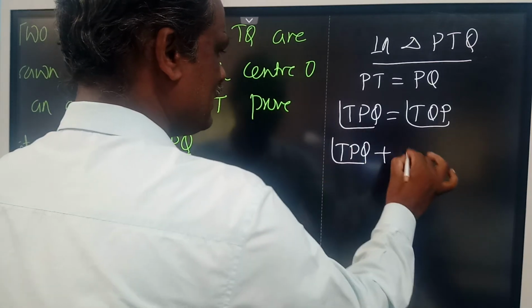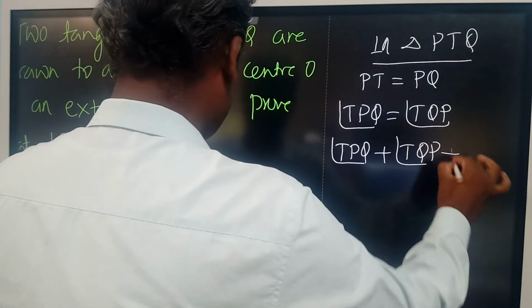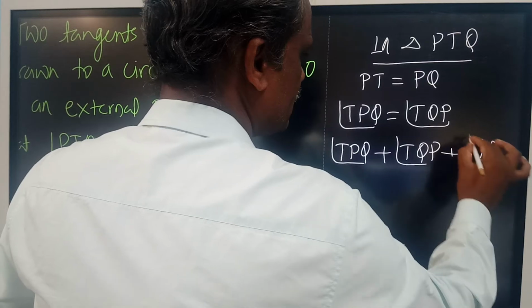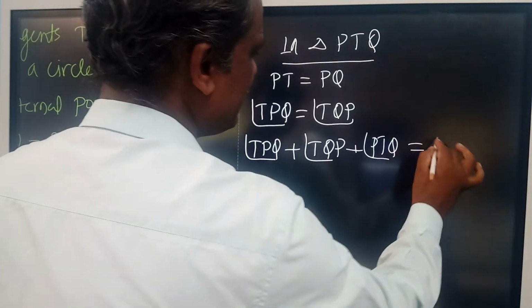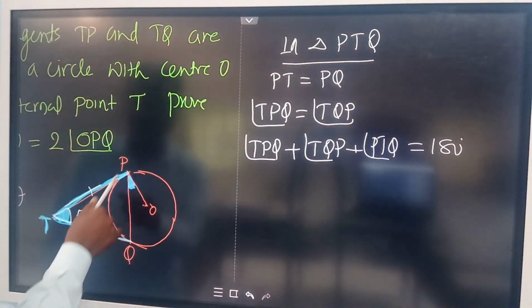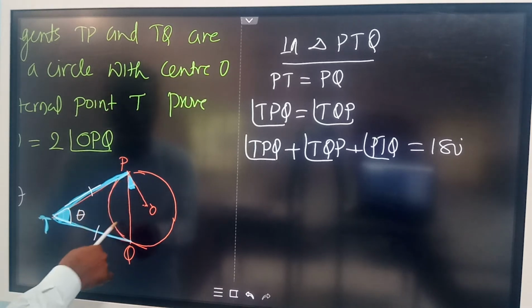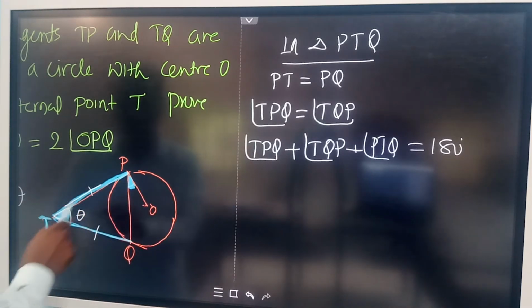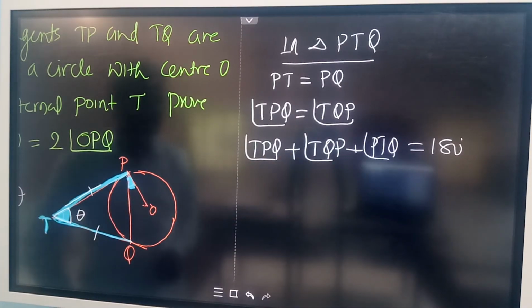TPQ plus TQP plus PTQ, all these three angles measure 180 degrees. Look at this, sum of three angles: this angle TPQ, this angle TQP, this angle PTQ. All three measure 180 degrees now.